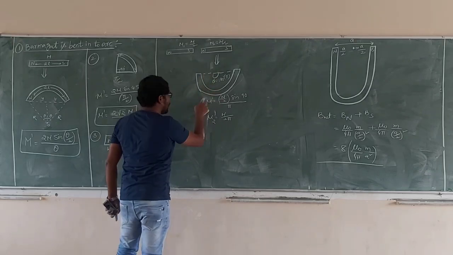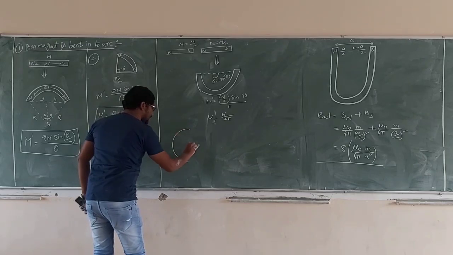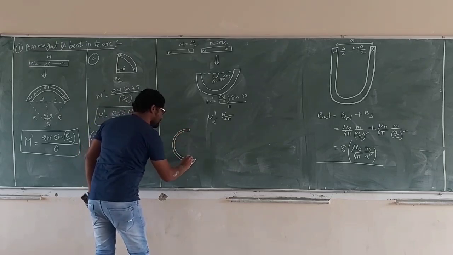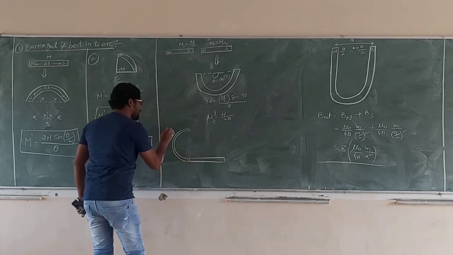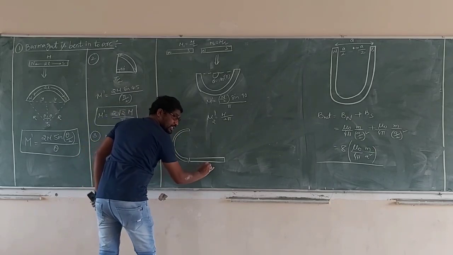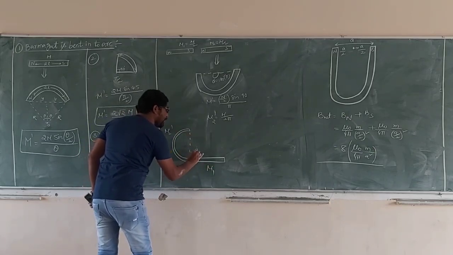Now these two parts are joined like that. This is the second part like that, this is the first part like that. This is M2 dash, this is M1. How are they adding? Perpendicularly.